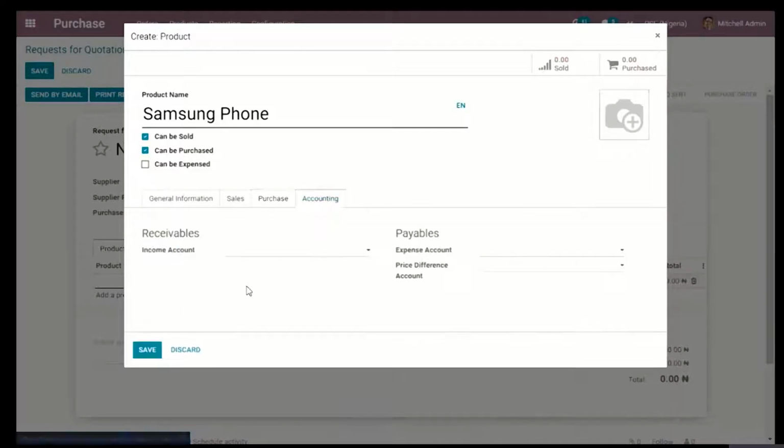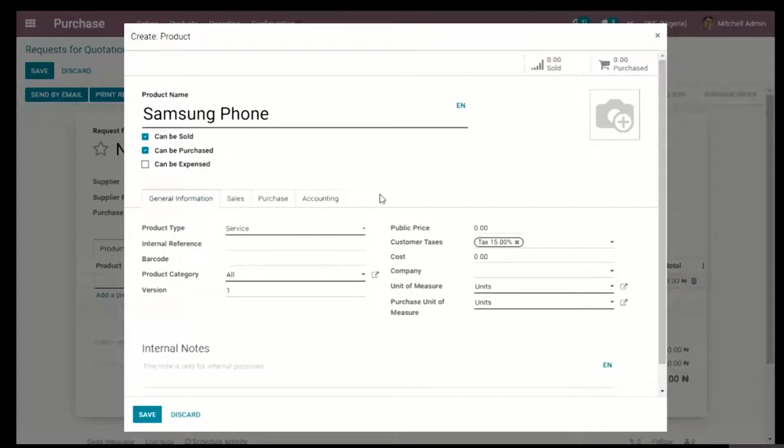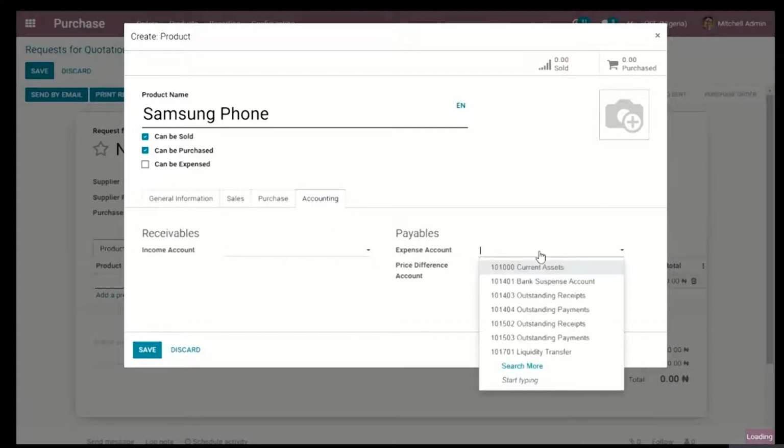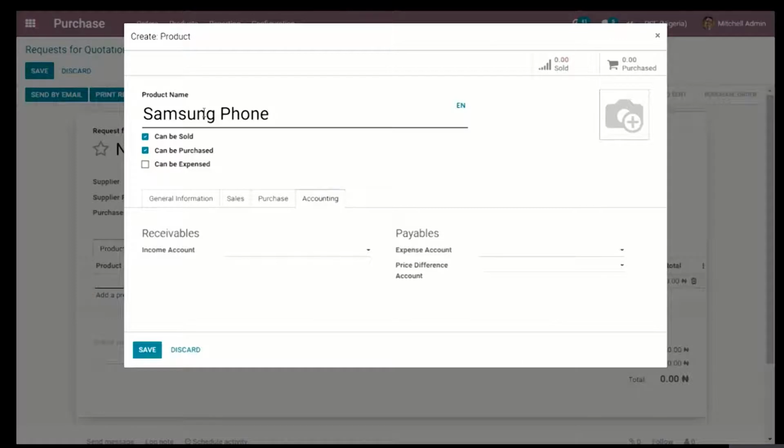Now, in the accounting section, Odoo might ask you to provide the income account, the expense account, and the price difference account in case you run a multi-currency database. What Odoo is trying to say is for you to create a different ledger, just in case you want to specify a particular ledger where transactions carried out based on these products are recorded. Well, I don't think we have any need for that, but if you do, you can go ahead to create any account as you see fit for your product.